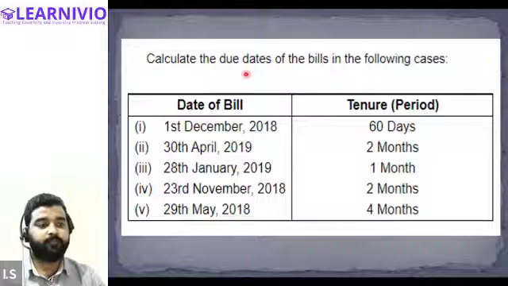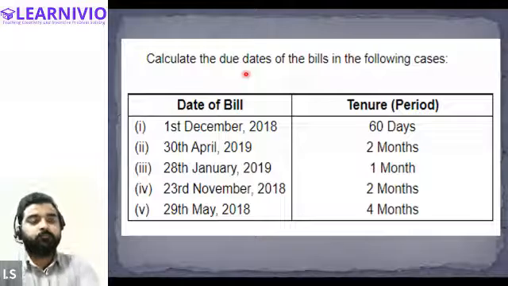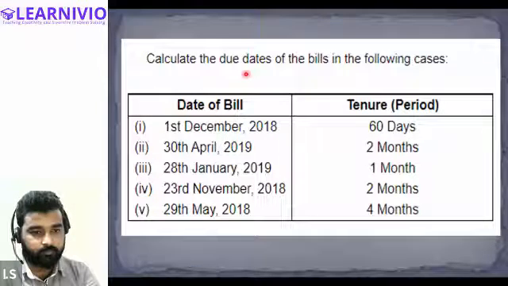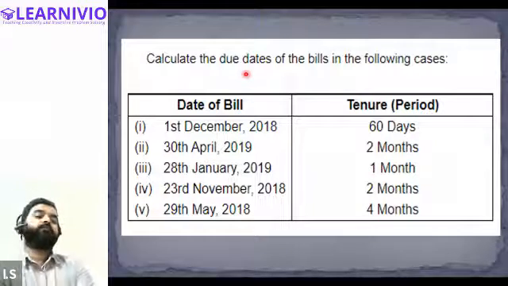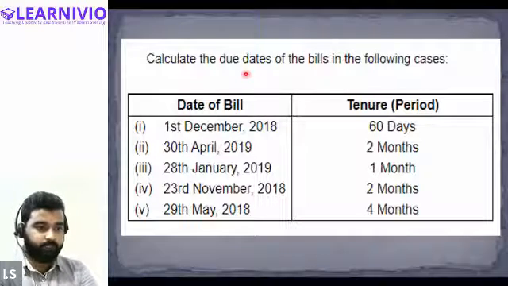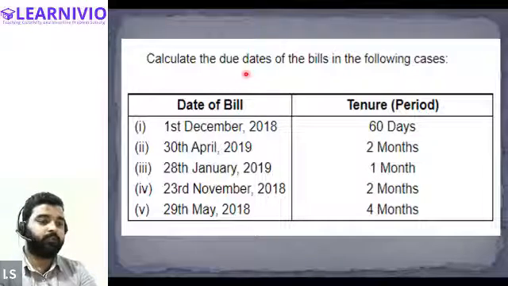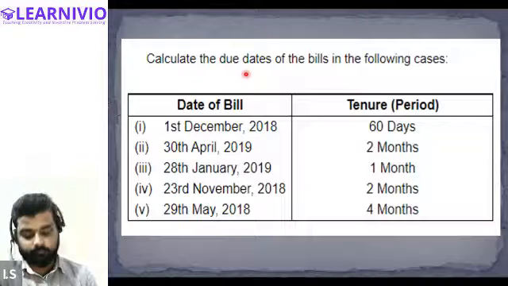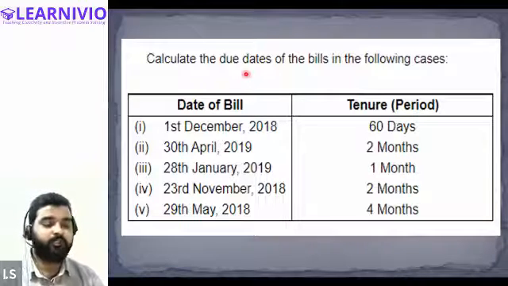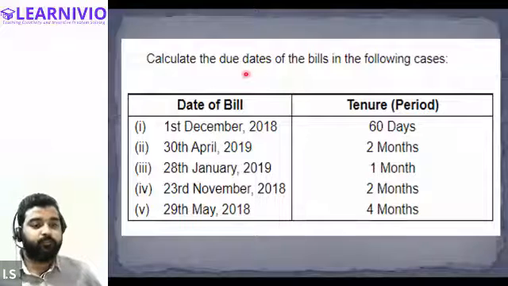This time the credit period is 2 months. So we will start calculating from 1st May. From 1st May till 31st May, it is 1 month. Then June, from 1st June till 30th June, it will be 2 months. So after 30th June, we will add 3 more days. So the due date of this will be 3rd July 2019. Perfect. 3rd July 2019 will be the due date for the second bill.